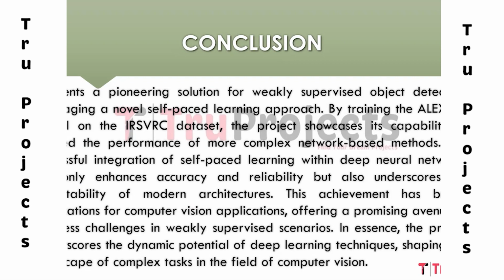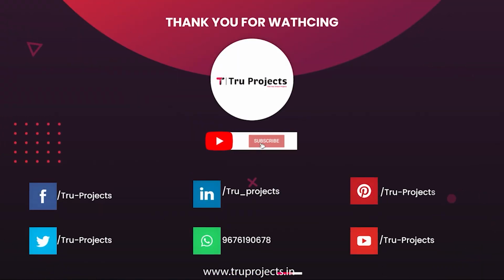This accomplishment has broad implications for computer vision applications, providing a potential method for addressing issues in supervised and unsupervised circumstances. Essentially, the project highlights the dynamic potential of deep learning approaches in addressing the landscape of complicated problems in computer vision.